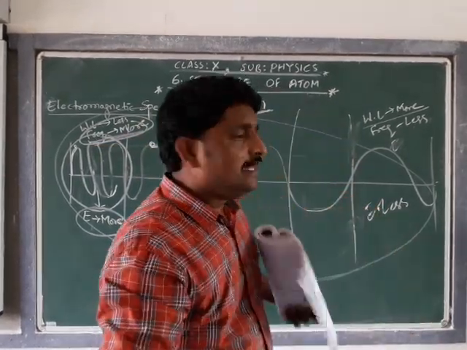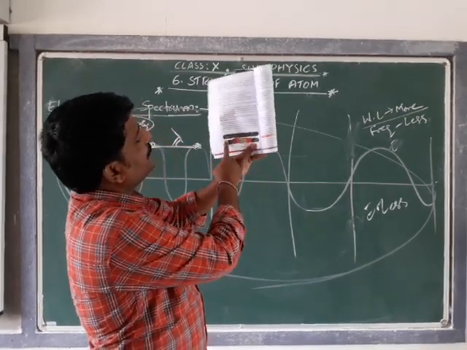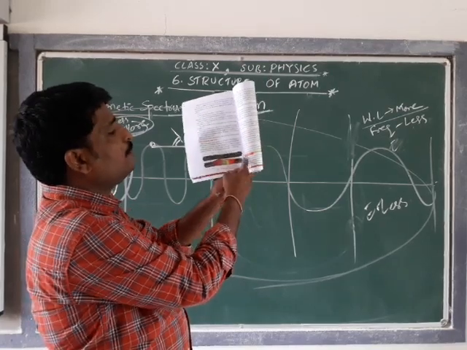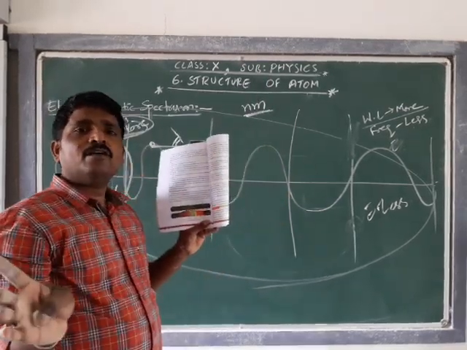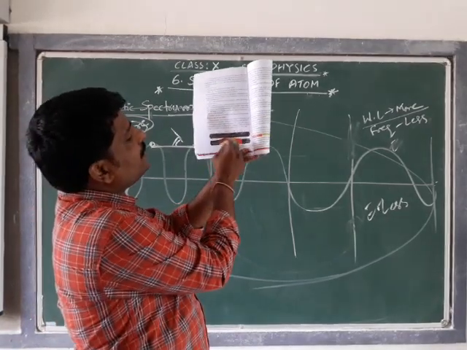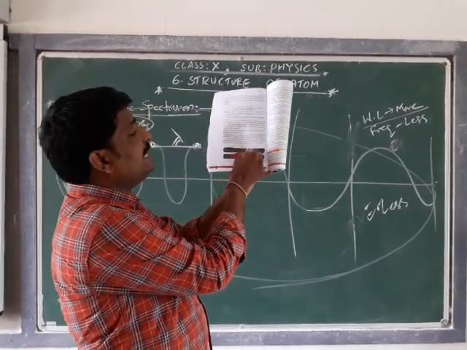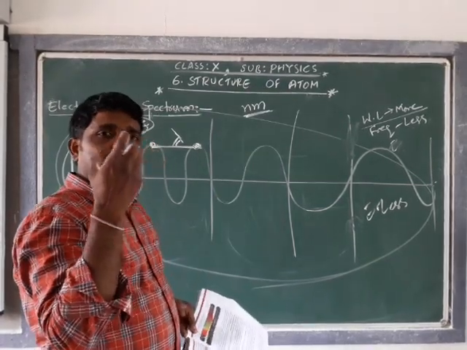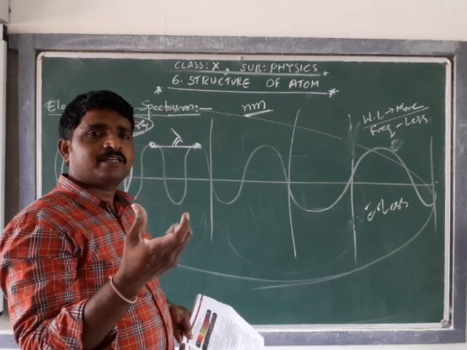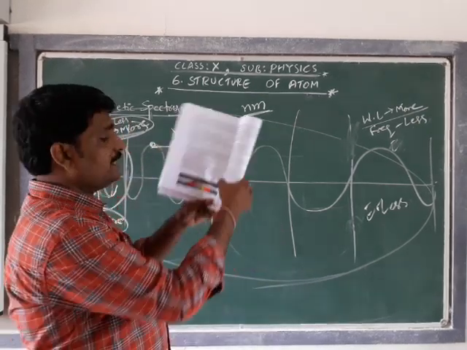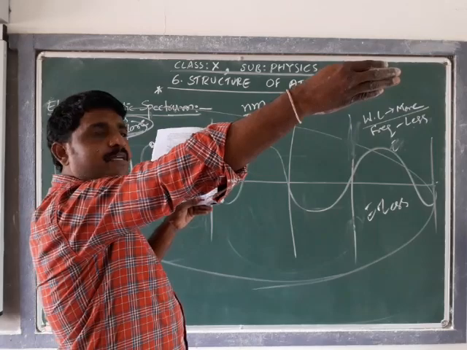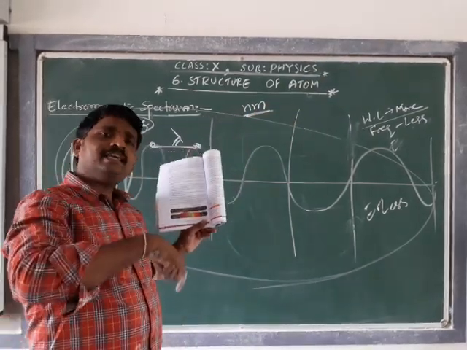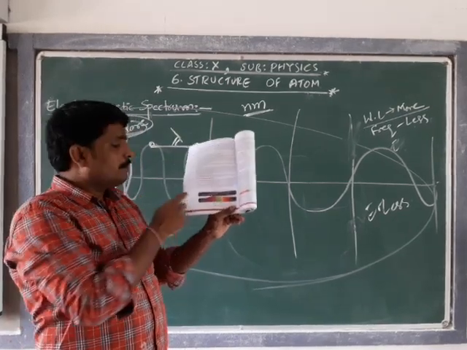Any wave with less than 400 or more than 700 nanometers wavelength is not visible. The 400 to 700 nanometers range is the visible spectrum, and the rest is the invisible spectrum. They are also electromagnetic waves, but not visible.